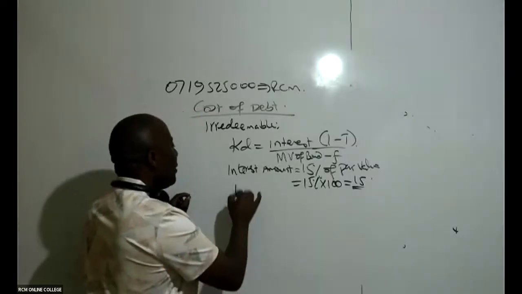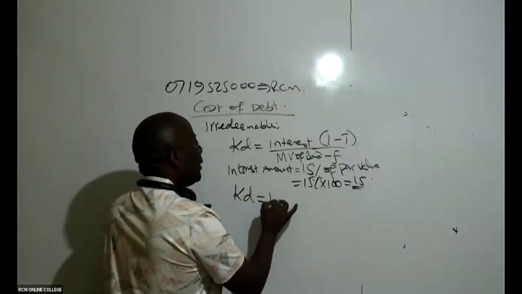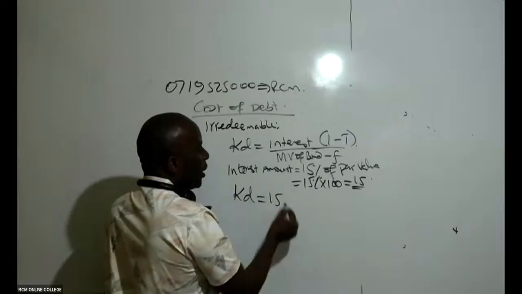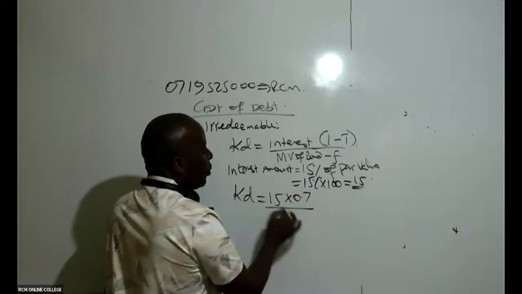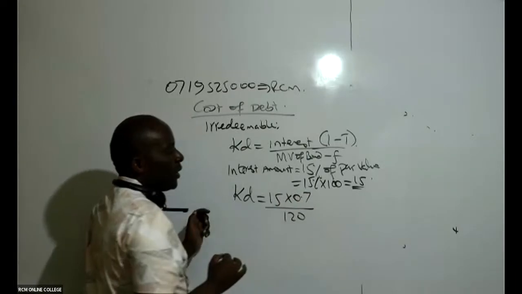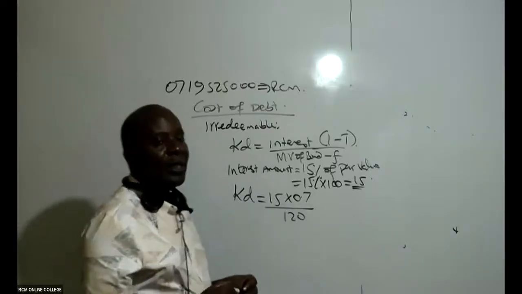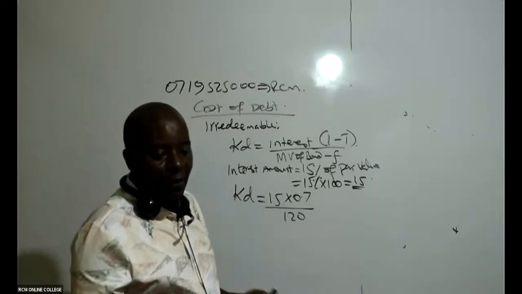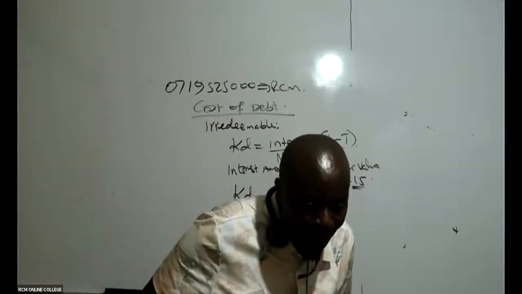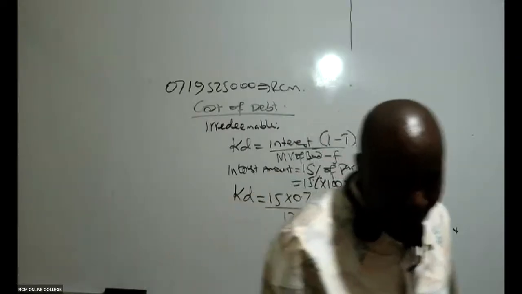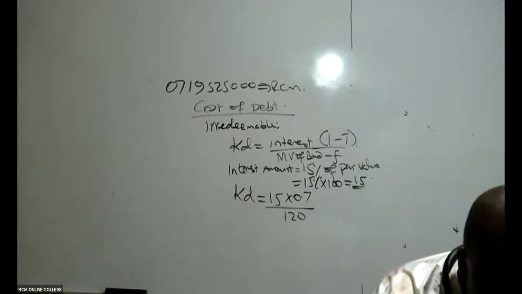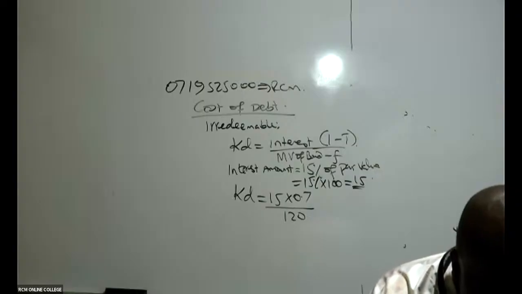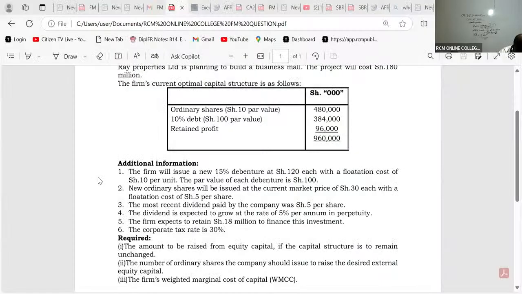Then my Kd, my good students here, will be the interest, 15 shillings, times 0.7, all over 120. I'm sure most of them have not yet seen where I've gotten 0.7 from. Why not 10%? I like your questions. Why not 10%? Thank you for that question.